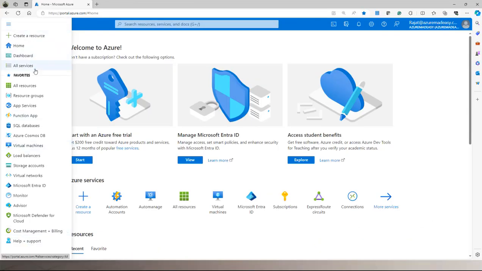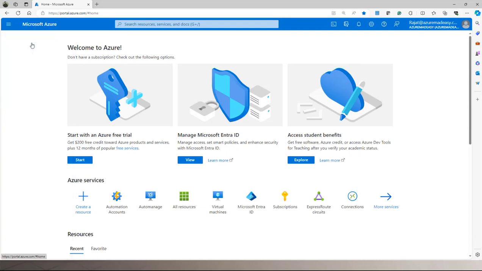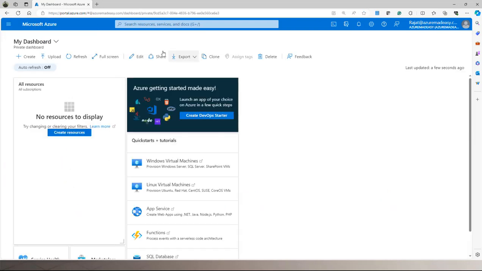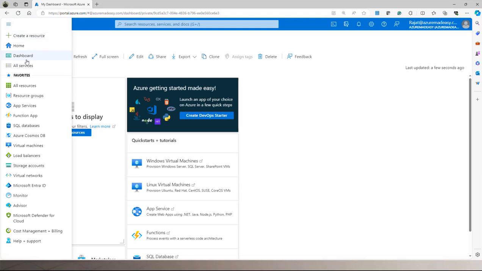So there are two things. You can see home and dashboard. If you click on home, it will take you to the home screen. If you click on the dashboard, it will take you to the dashboard screen. So dashboard is basically where, if you want to customize your Azure portal account, you can do it over here. Now, if you click on this, you will be able to see all those things available.